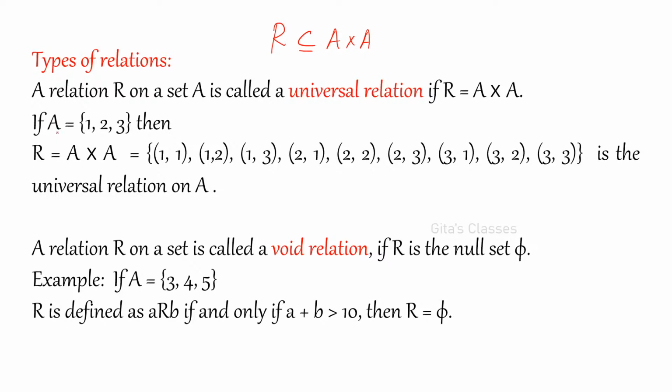Next is, for example, if A is equal to {1, 2, 3}, then R is equal to A cross A. A cross A is what? All the elements. It is {1, 2, 3} cross product with {1, 2, 3}, that is, from {1, 2, 3} to {1, 2, 3}.